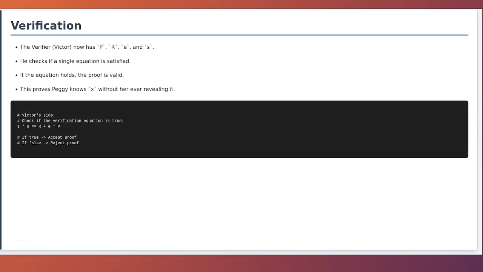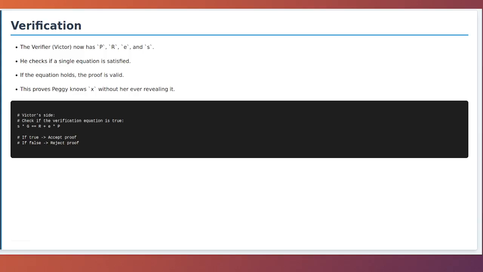Verification. Victor now has all the pieces he needs to verify Peggy's proof. He has her public key P, her commitment R from step 1, the challenge e that he created in step 2, and her response s from step 3. To verify, he checks if a single equation holds true. s times G equals R plus e times P.